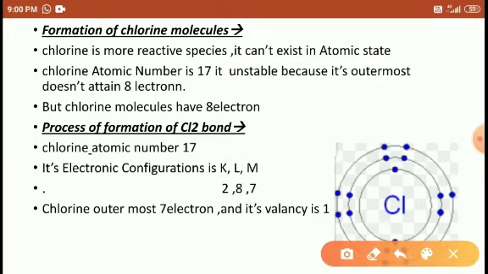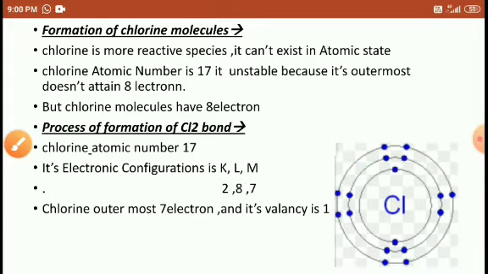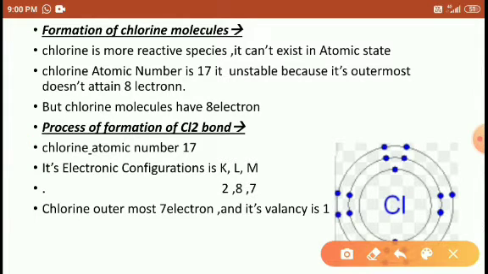We are considering only this outermost shell, not the innermost ones. That is the M shell.